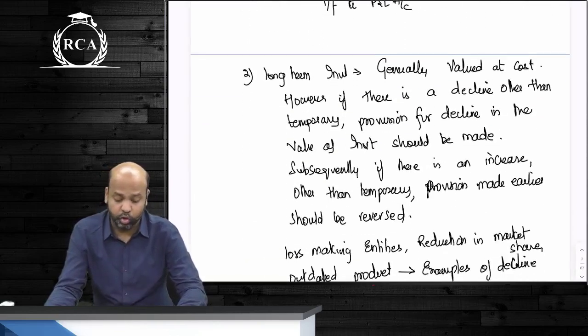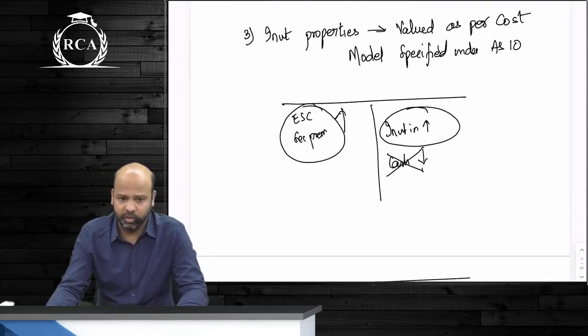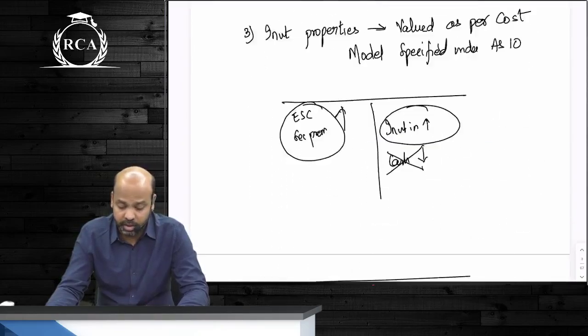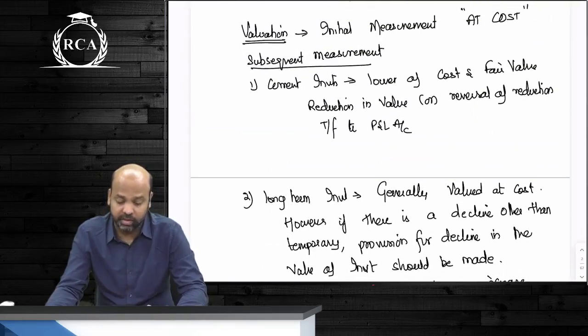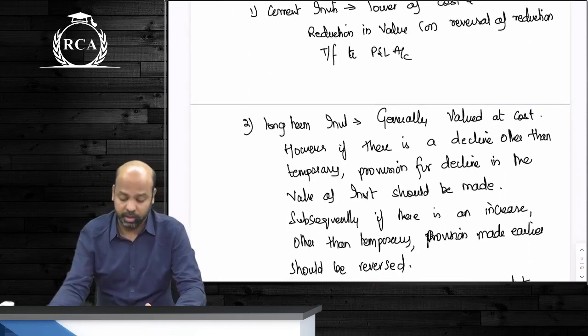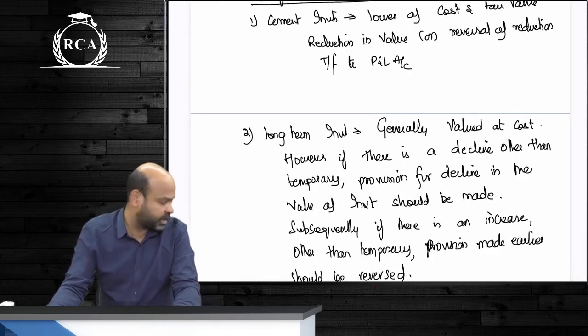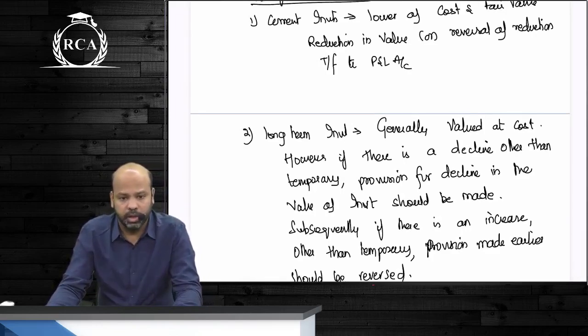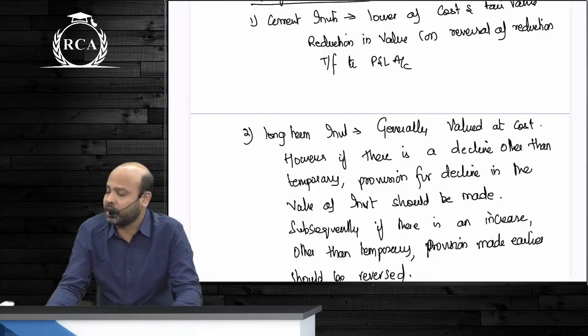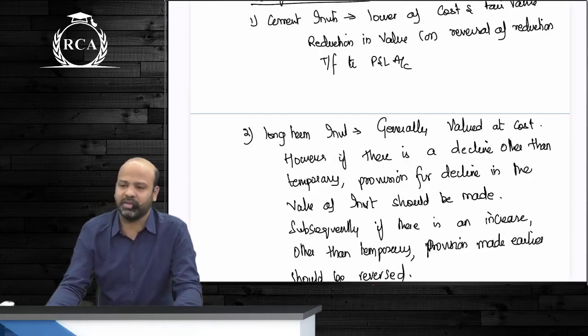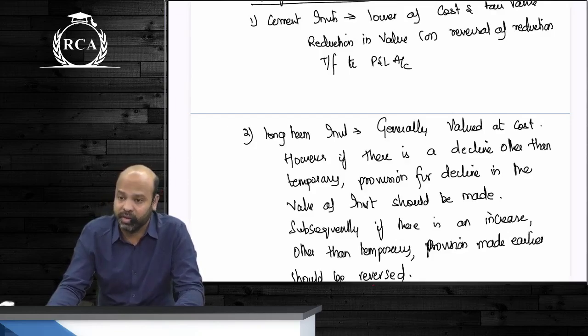Now for this, you should know what is the cost of an investment, and then you should know what is the fair value of an investment. As far as cost of an investment is concerned, guys, I said it includes anything that you are paying for the acquisition of the investment, including the amount of brokerage, including any commissions, guys, or incidental expenses directly related to acquisition of an investment.